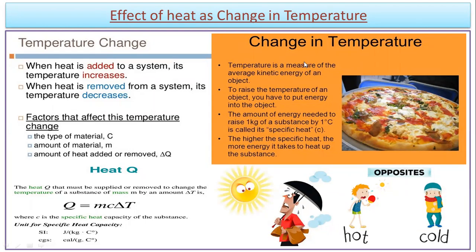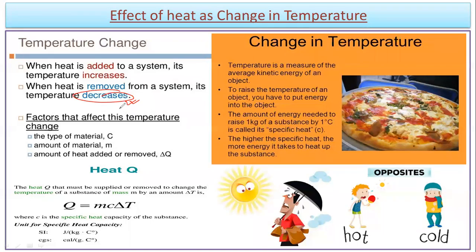If we absorb heat from it, if heat will be taken out, then we will observe its temperature will decrease. So over here you have to understand this thing. On adding of heat in the system, we do increase the temperature. By removing out of the heat, means if you take out heat from the system, then it will cool down, so its temperature will decrease.